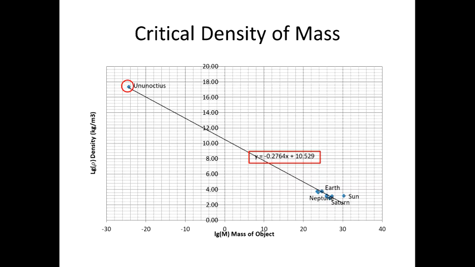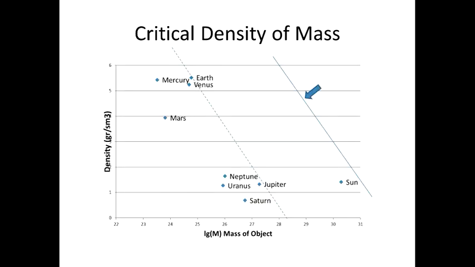But if we try to put on this chart an object from our daily life, say a 100 kilogram body, then it will be necessary to squeeze this object to a sphere of 2 millimeters in diameter. But now let's consider the objects in our solar system more closely. We can see two groups of objects: the rocky planets with relatively high density of mass, and a lower density but more massive group of gas giants and the Sun.